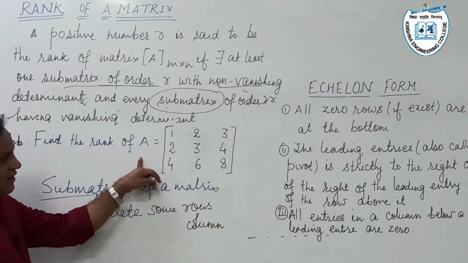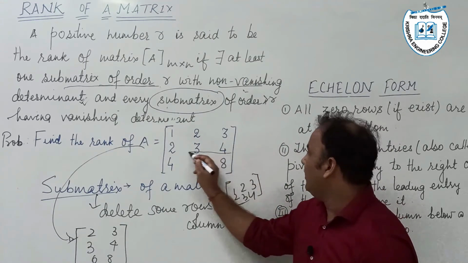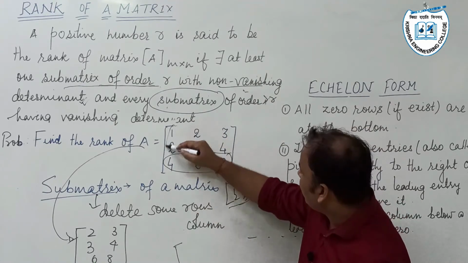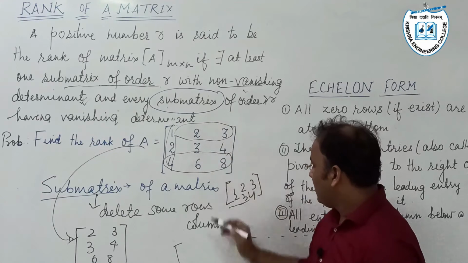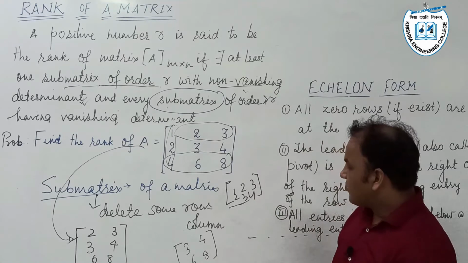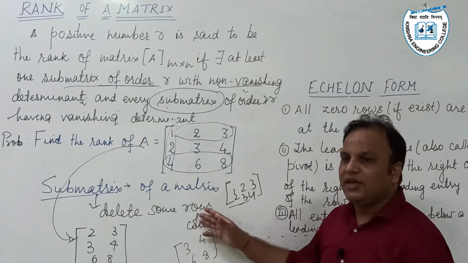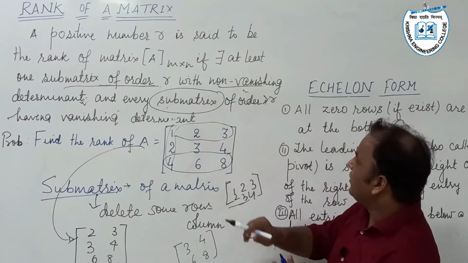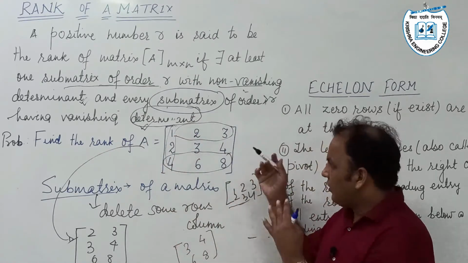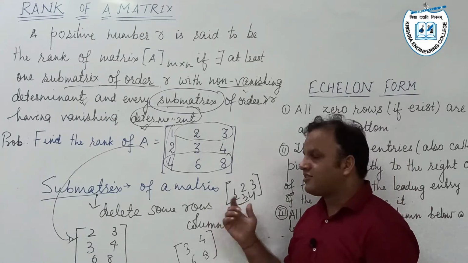Suppose we have a matrix like 1 2 3, 2 3 4. It is a submatrix as we deleted the third row. We can delete some rows, some columns. Suppose we have deleted first row and first column, then 3 4, 6 8. These are submatrices. A submatrix need not be a square, but here we will consider only a square submatrix as we are dealing with the determinant, and as we all know, determinant is obtained only for a square matrix. Perhaps you have got an idea about the submatrix.